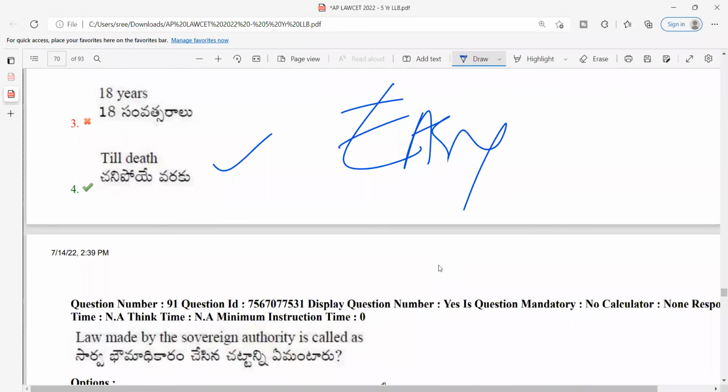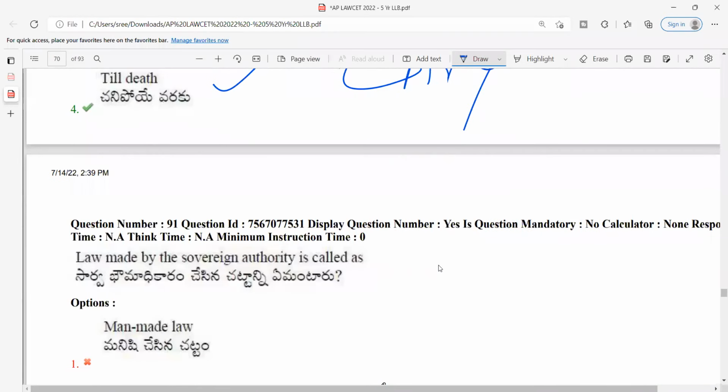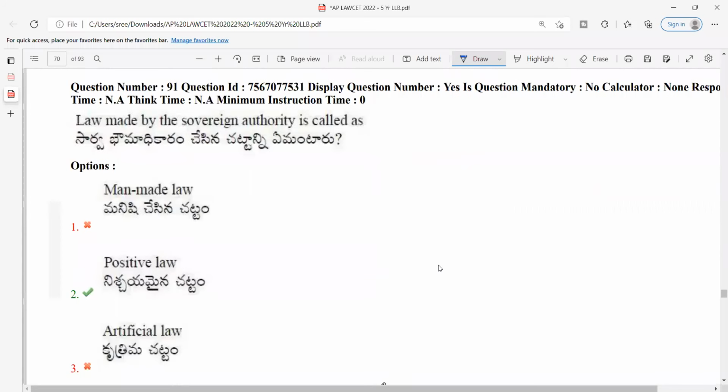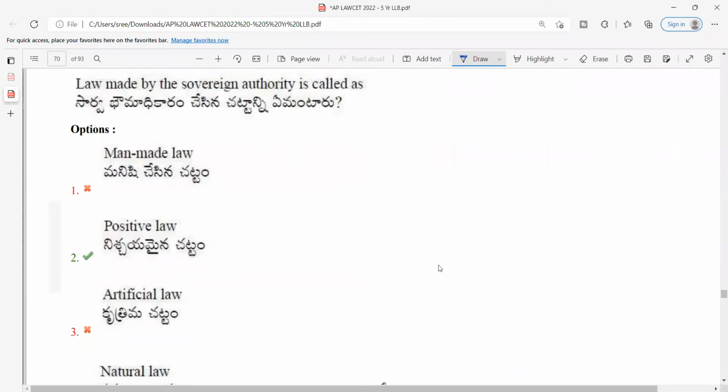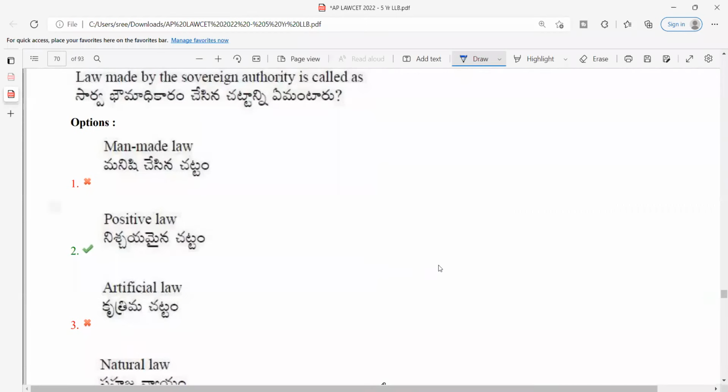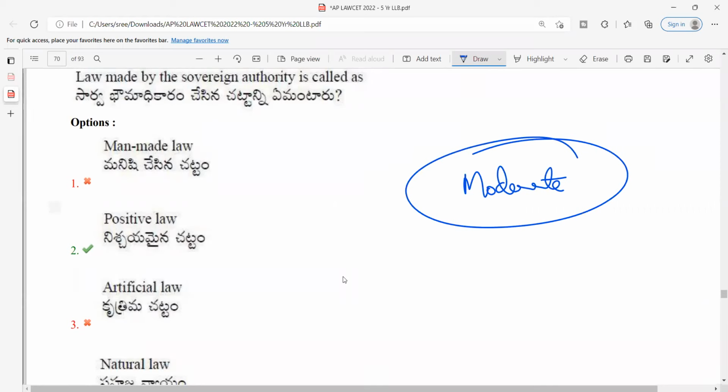Next, 91: law made by sovereign authority is called. A kind of tricky question, but if you analyze the options carefully and make an educated guess, it is an easy one. But I would rate this question as moderate because I discussed something known as natural law.